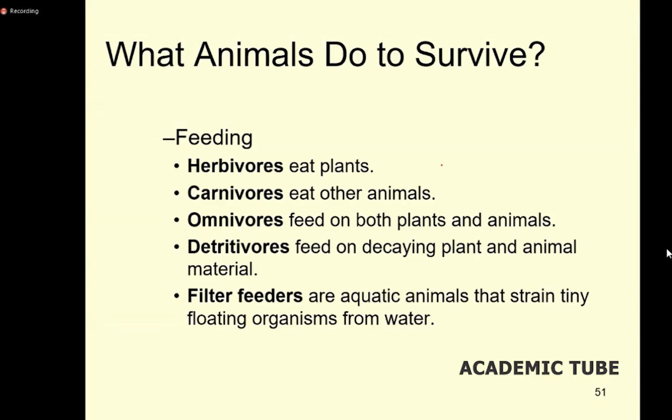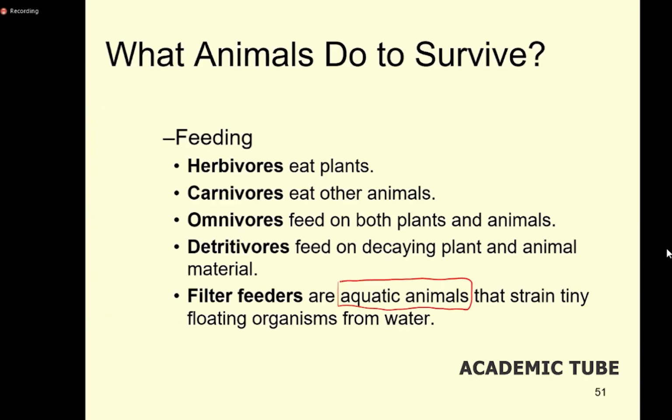And some of the animals are filter feeders. But filter feeding is not a very advanced type, it is a very primitive type. Filter feeding is done exclusively by aquatic animals, for filtering their food from the water.